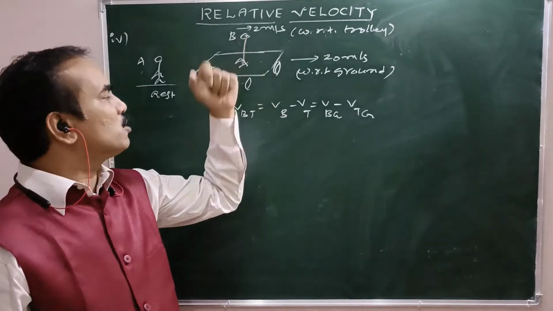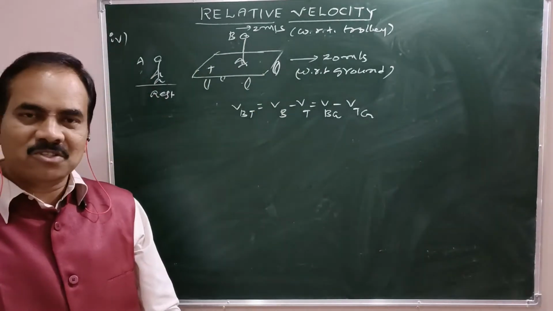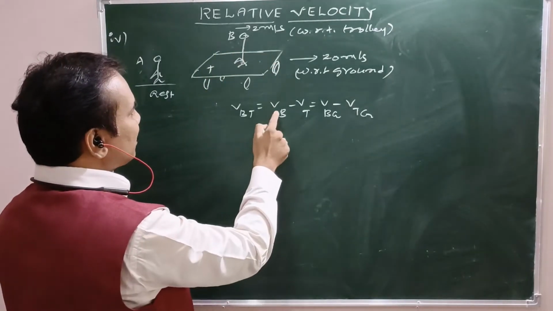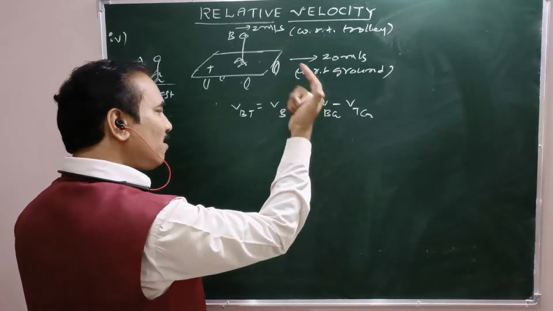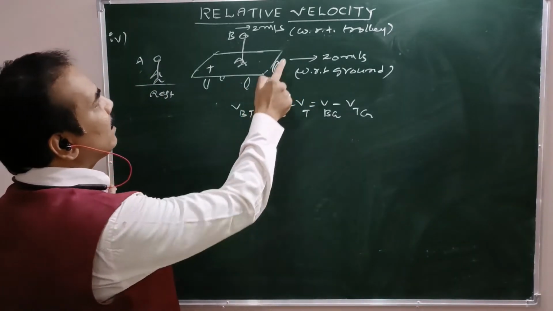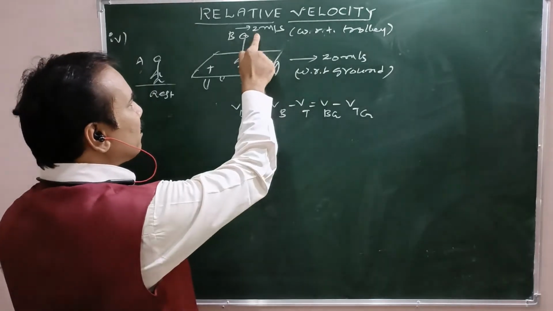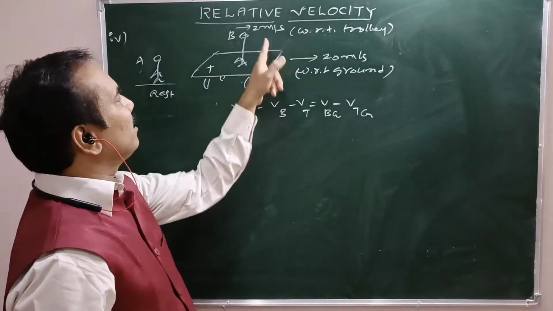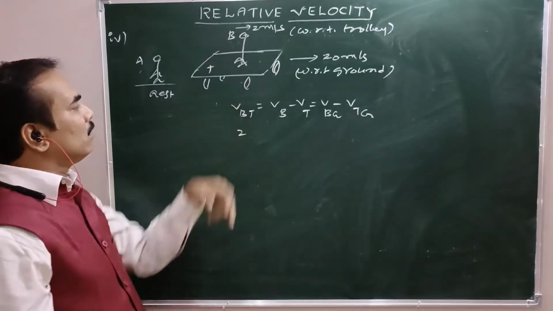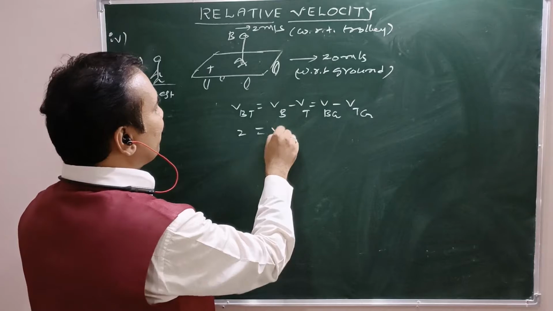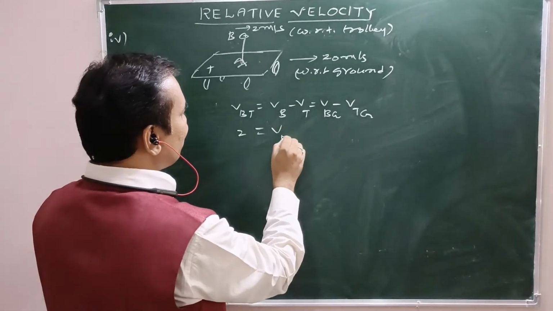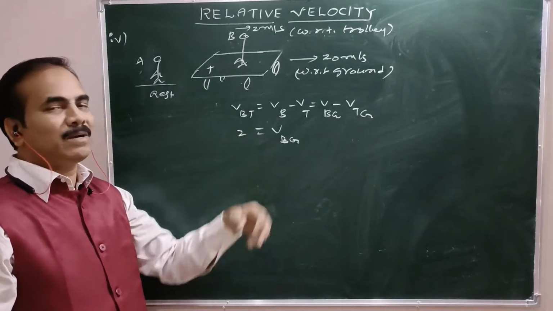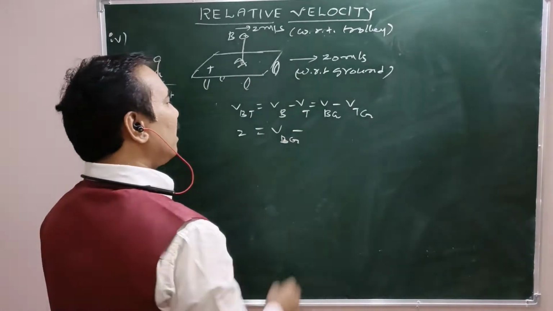B stands for person B. A stands for person A. Now Vbt means velocity of B with respect to the trolley. That is the absolute velocity of B minus the absolute velocity of the trolley. Now what is Vbt with respect to the trolley? What is the velocity of B? 2 meters per second, rightwards, that is in the same direction as that of the trolley. Same direction, so positive. 2 equals Vbg, unknown, the absolute velocity of person B with respect to the ground, minus Vtg.